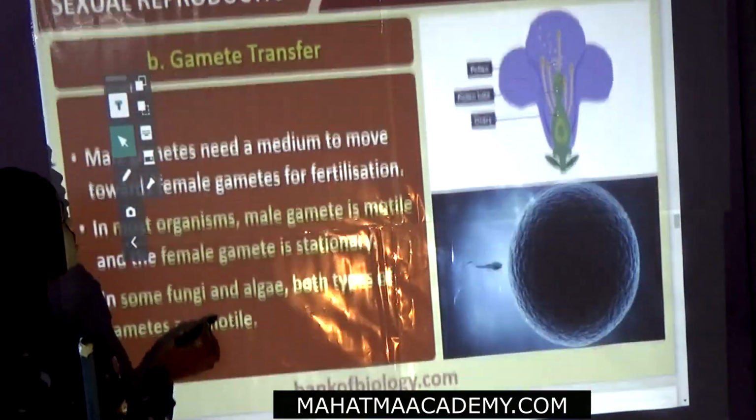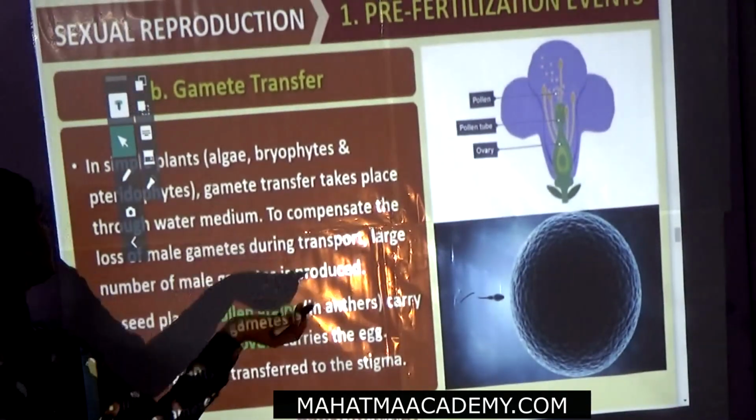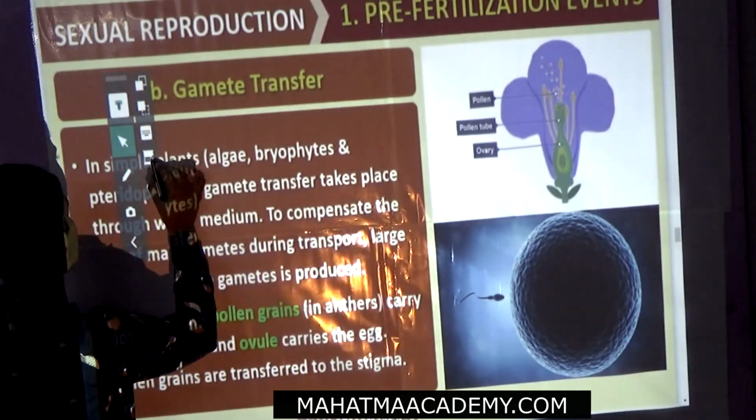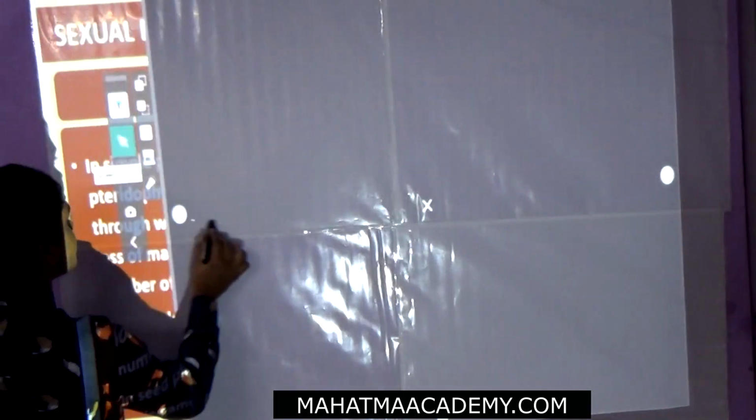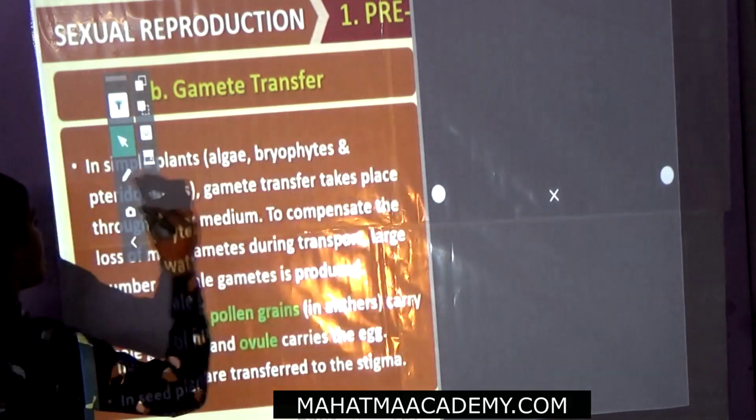Now we will see the next one. The same diagram they have given, but we can ignore the diagram.